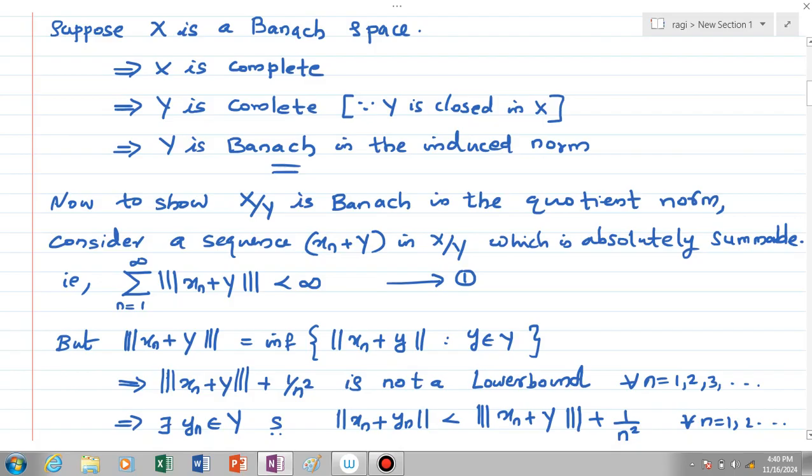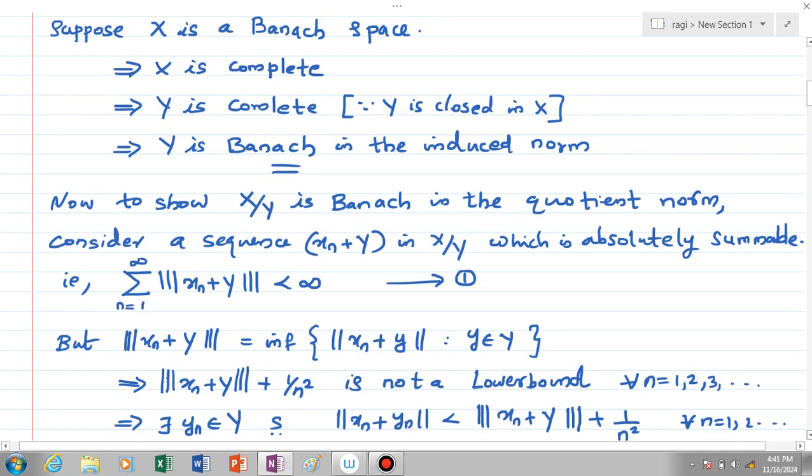Okay, for that consider a sequence xn plus Y in X by Y which is absolutely summable. By Theorem 8.1 we can show that X by Y is Banach if and only if every absolutely summable series is summable in X by Y. For that we have chosen a sequence which is absolutely summable in X by Y. Now we have to show that this sequence is summable in X by Y. It is enough to show capital X by Y is a Banach space.